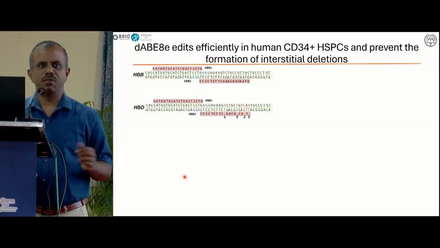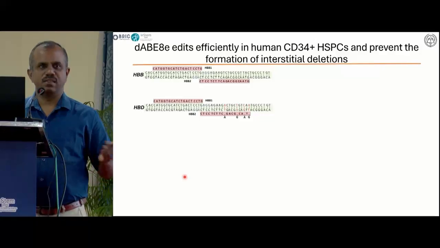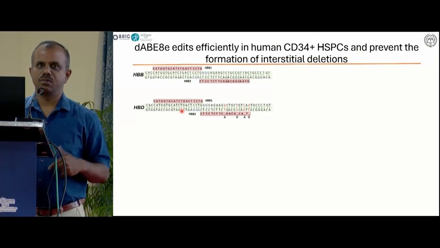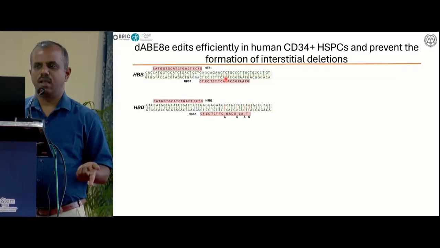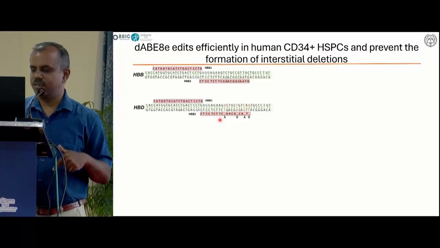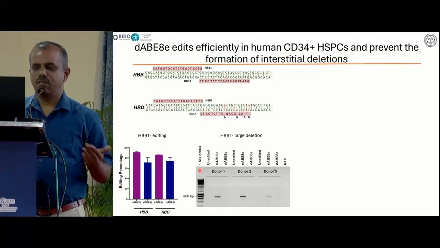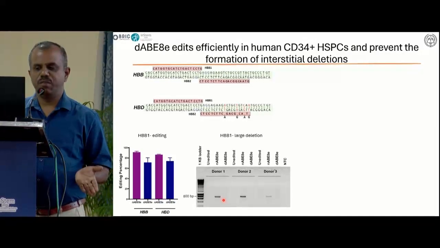And what I've shown till now is only on the gamma globin promoter. So next we want to test in the other homologous site, that is the beta globin locus. If you look at the beta globin and delta globin, both are highly similar. So we took two different guide RNAs. One is highly homologous to beta globin and delta globin, and the other guide RNA is not homologous. HBB2 is mainly targeting the HBB, not the HBD regions. So as you see here, the editing efficiency is minimally reduced, and with the nickase base editor, we can still see the large deletions happening at the target sites, whereas the DNA break-free base editor overcomes